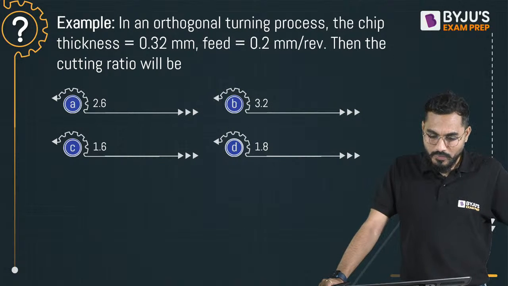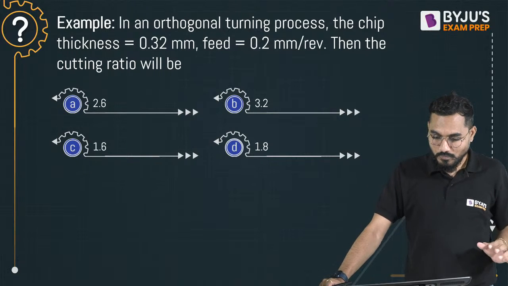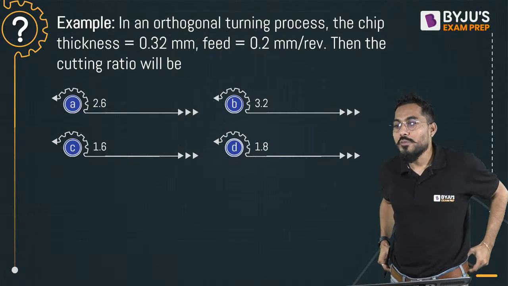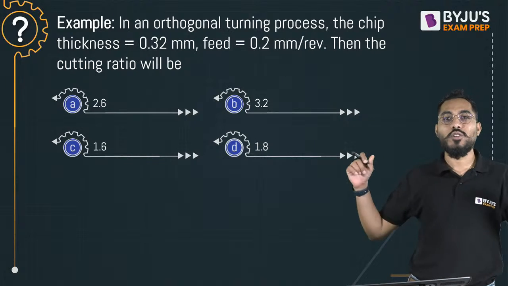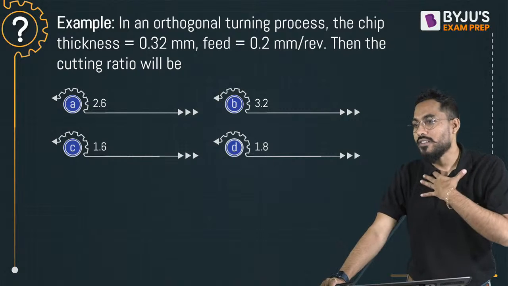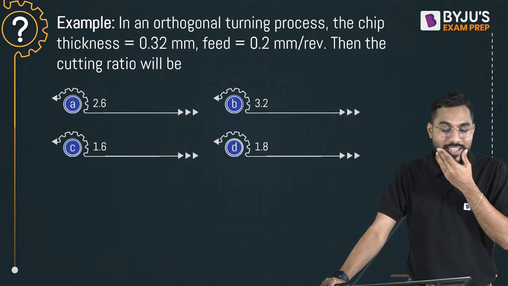Right, next question. In an orthogonal turning operation, the chip thickness is 0.32. Feed is 0.2. Then how much will be the cutting ratio? Tell me. At least 5 students tell me what exactly this answer is.